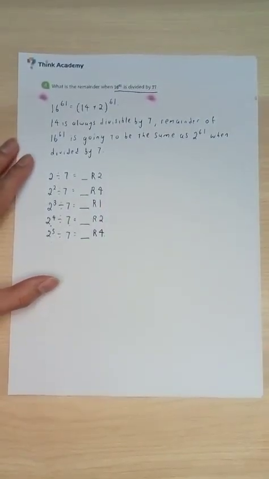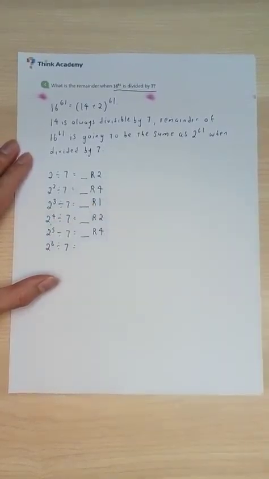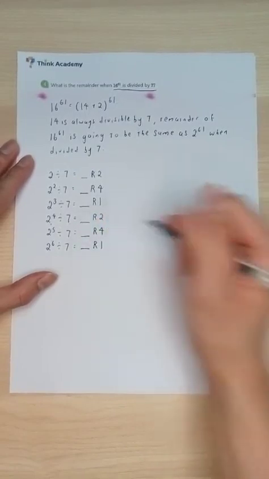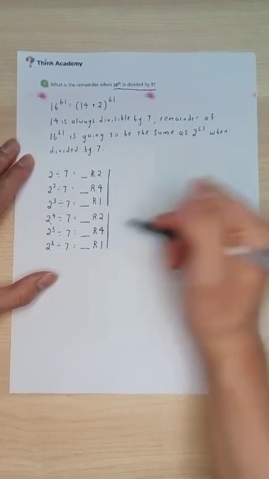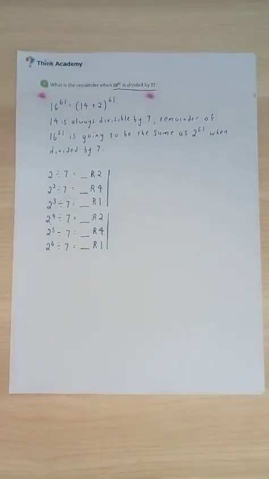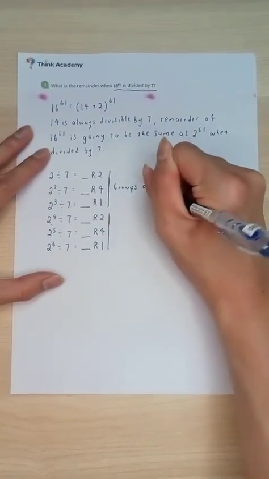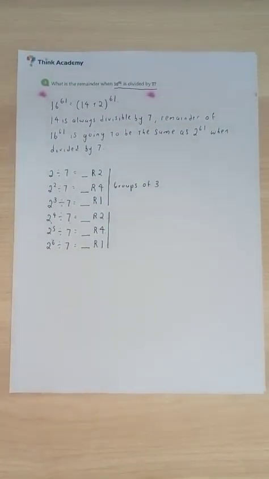Alright, I hope everyone can see that there's some sort of pattern, but if you can't see, it's okay. We can do it one more time. 2 to the power 6 divided by 7. Alright, 64. This one is going to give us a remainder of 1. Hey, looks like there's some sort of pattern going on over here, right? It goes in this particular pattern: 2, 4, 1, 2, 4, 1, 2, 4, 1. It goes in groups of 3, alright? That's the idea behind this, right? It always goes in groups of 3.